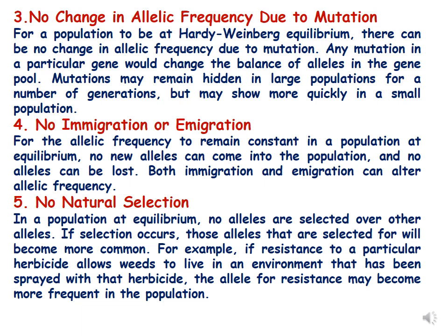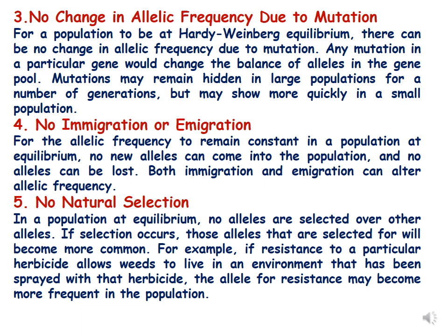Then the last parameter is no natural selection. It means that in a population at Hardy-Weinberg equilibrium, no alleles are selected over other alleles. If selection occurs, those alleles that are selected will become more common. For example, if resistance to a particular herbicide allows weeds to live in an environment that has been sprayed with that herbicide, the allele for resistance may become more frequent in that population.